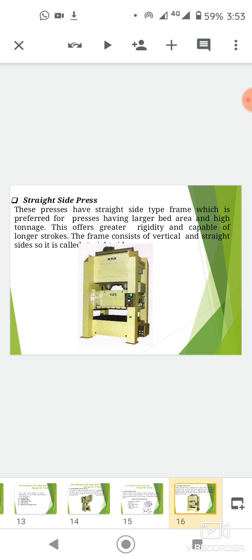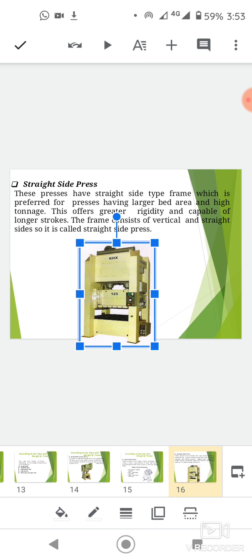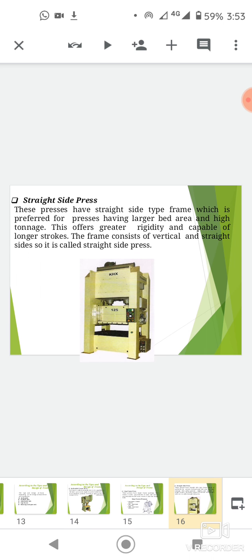The frame consists of vertical and straight sides. It is also called straight side press.